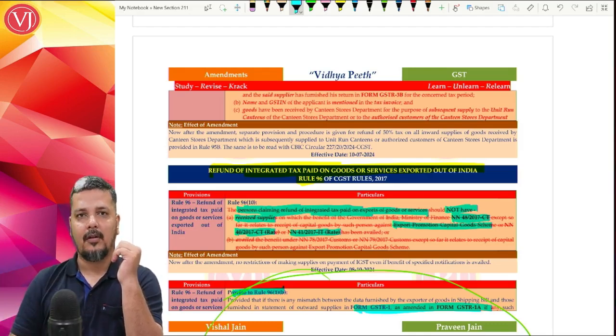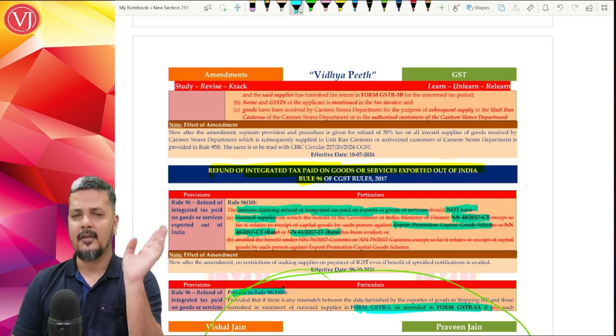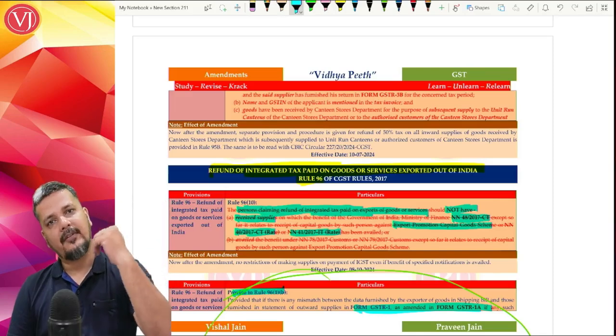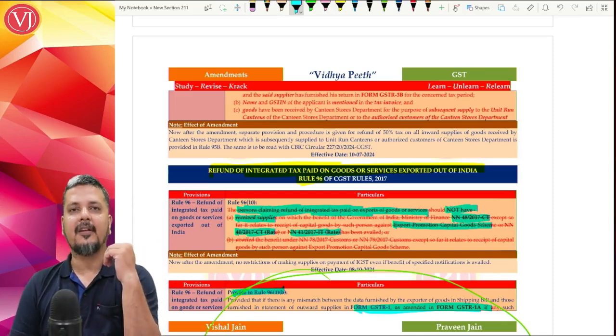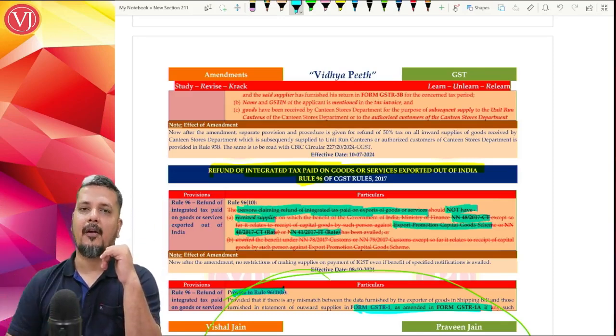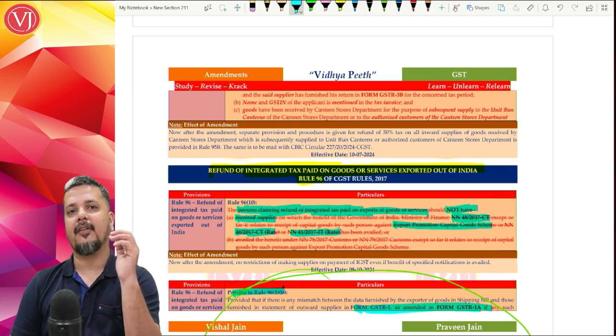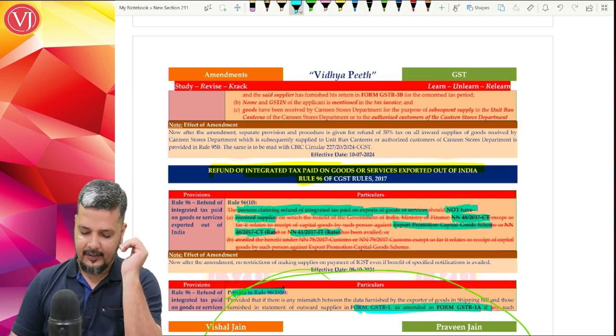You cannot go for export on payment of IGST and get the refund. Now that is removed. Even if you have imported something on advance authorization, taking the benefit of 48/2017 CT without payment of import duty, you can still export the same product, or after manufacturing the final product, you can still export on payment of IGST basis. That is the first amendment.